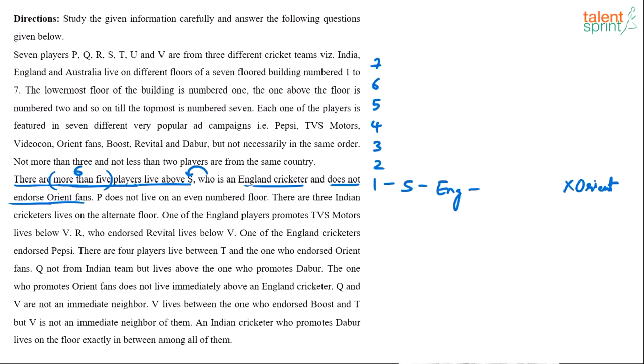Okay. Next point. P does not live on an even numbered floor. Now what do you mean by this? See, the one challenge that we have while we are solving such kind of puzzles is that you have to read a lot, and reading the same point again and again would be time consuming. So now when you know that P does not live on an even number floor, you try to make a picture out of it. Try to represent the same statement in a pictorial format.